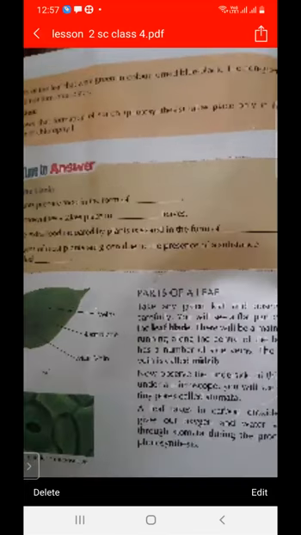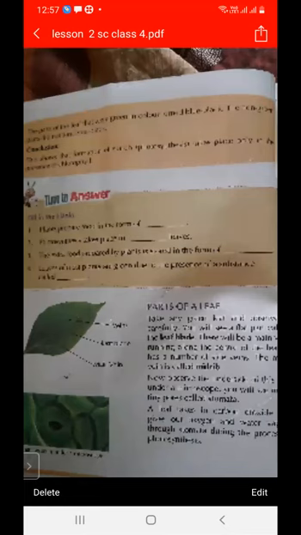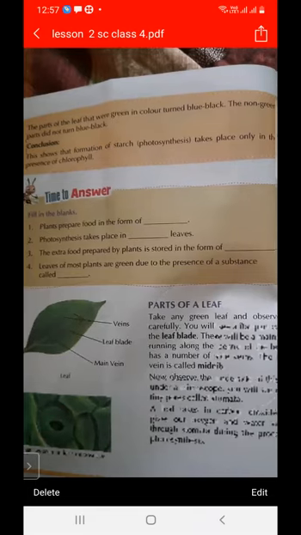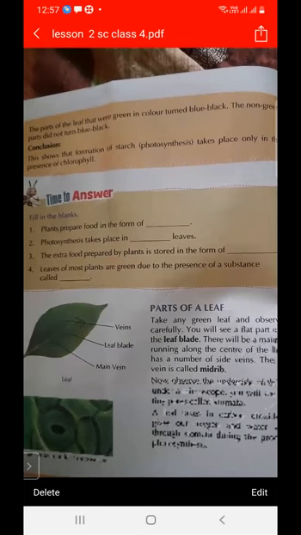Firstly, we will take a chlorophyll plant leaf, and then we will divide its green part and non-green part on the paper. Then we will bleach the leaf. What do you mean by bleaching? Firstly, we will boil it in water, and then we will boil it in alcohol, and then wash the leaf. After washing the leaf, we put 2 or 3 drops of iodine solution.